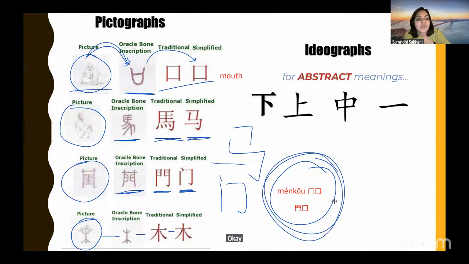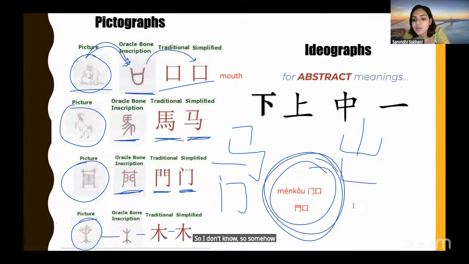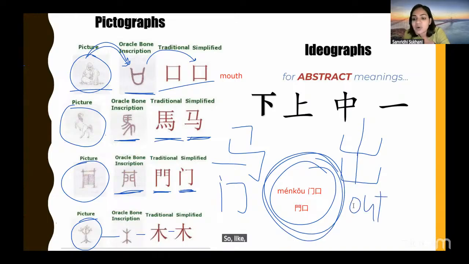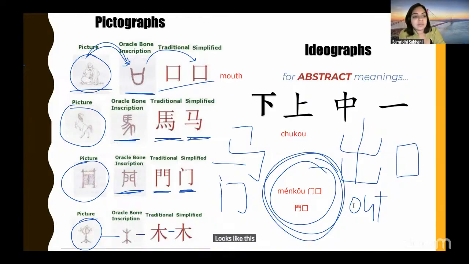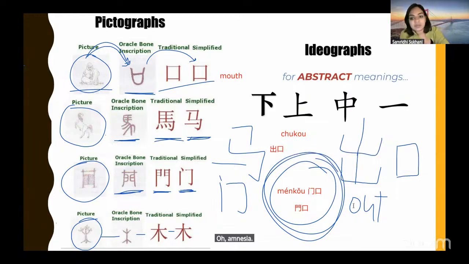Okay. And because you have done the character for mountain, somehow the story is if you make two mountains, that becomes the word for out. So exit in Chinese is called chukou, which is like two mountains and the mouth radical. So it looks like this. Oh, Anisha. Yeah, here. This.